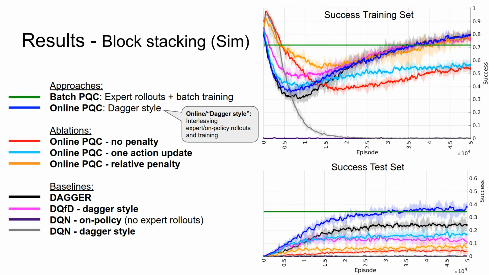The top right shows the success on the training set over training iterations, and the bottom shows success on a holdout test set. Although the success on the training set is similar to some baselines, PQC outperforms on the test set, which justifies our design choices. The results for the peg insertion task are similar.